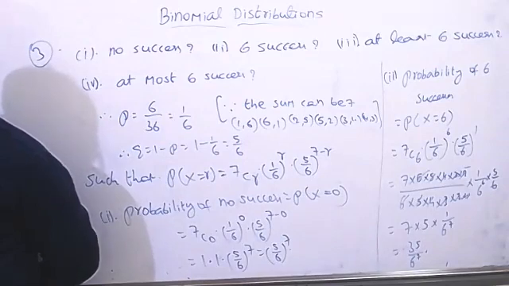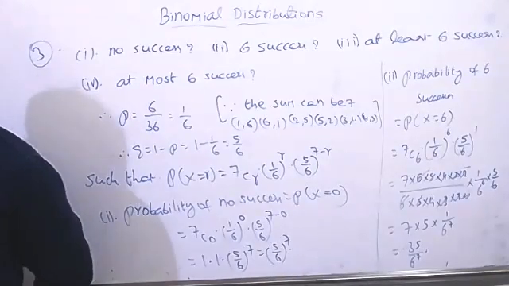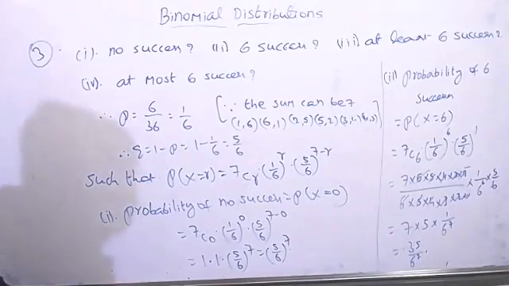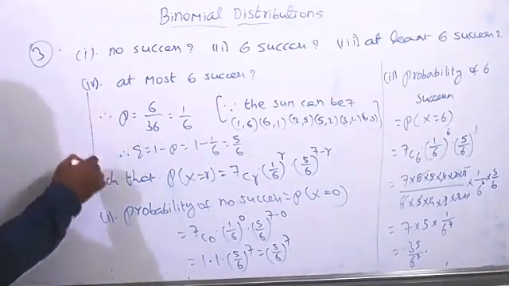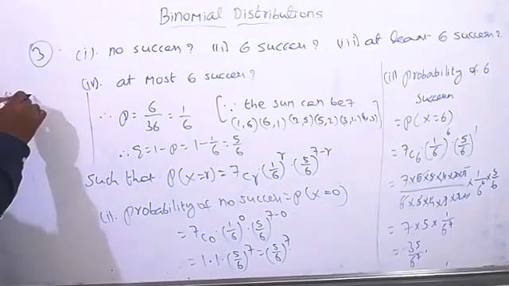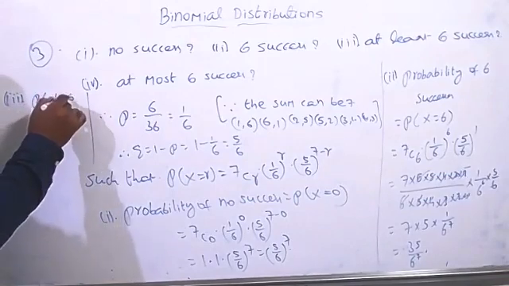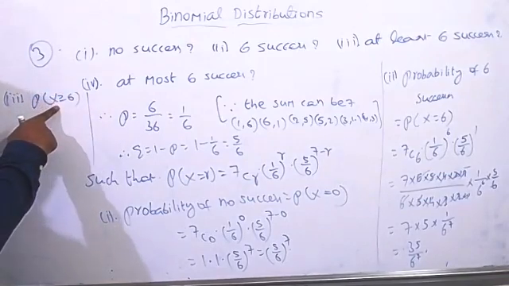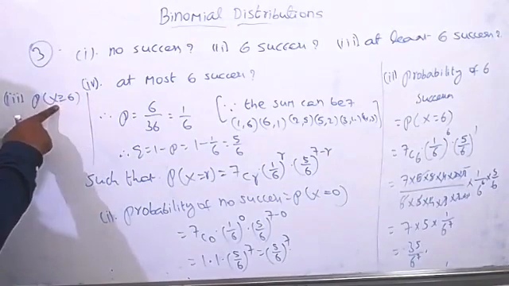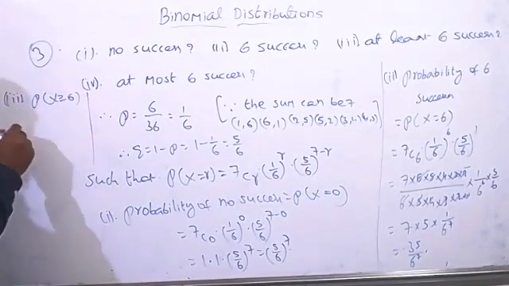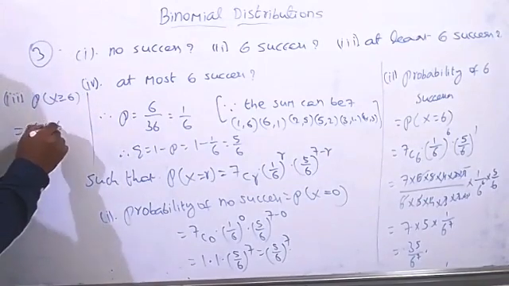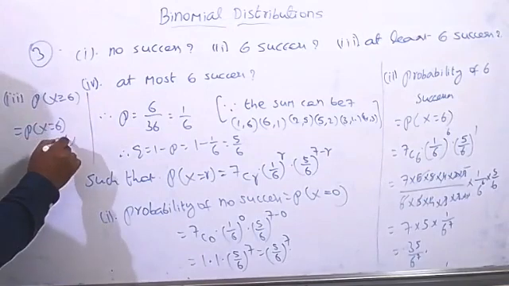Sir, we can write probability of x greater than or equal to 6, which is required, because it is at least 6. The minimum is 6 and the maximum we have is 7 only. So this is the probability of x equal to 6 plus the probability of x equal to 7.